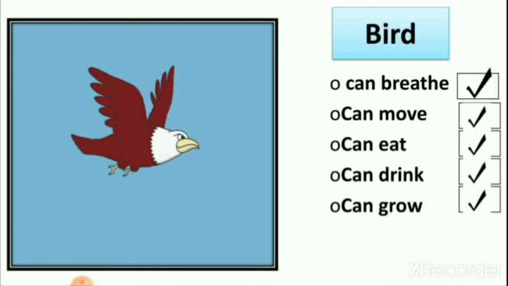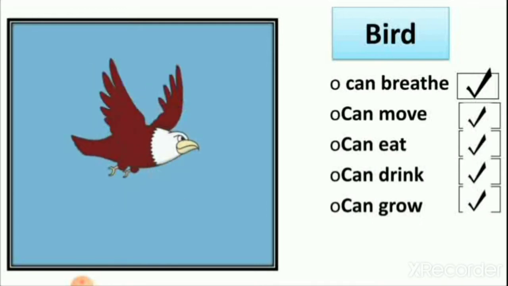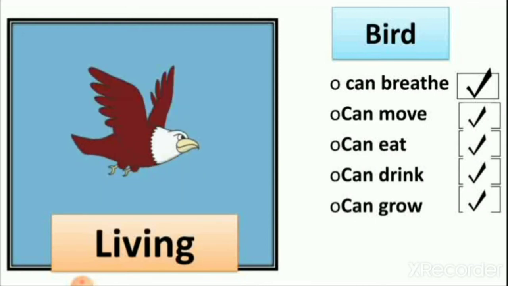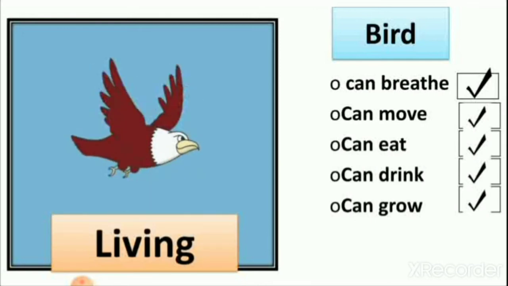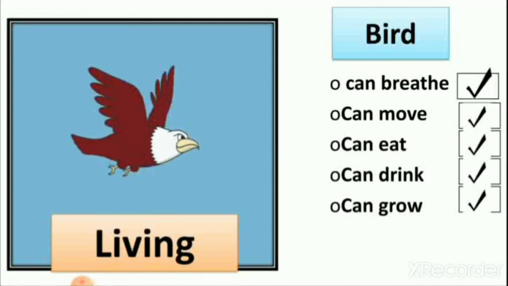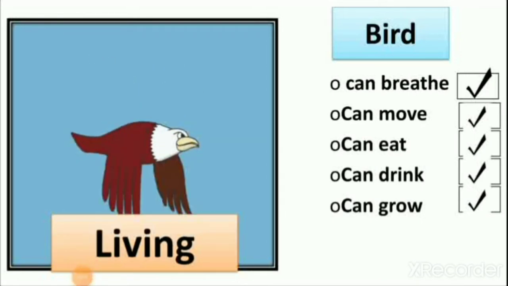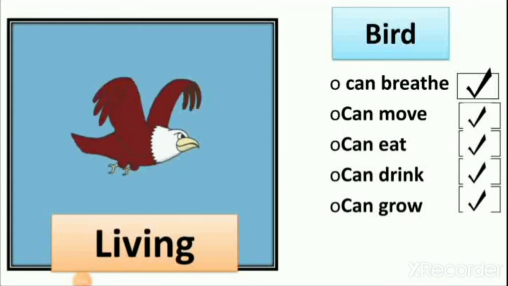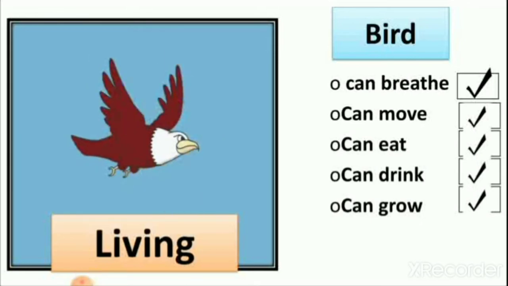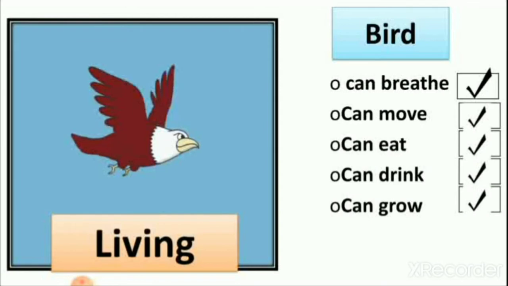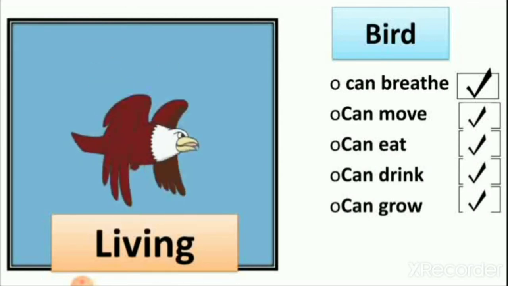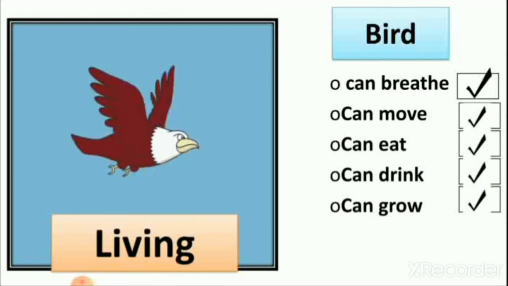So that's why bird is a living thing. So we write here living thing, bird. So here we mark all the things which living things can do. That's why the bird is a living thing.